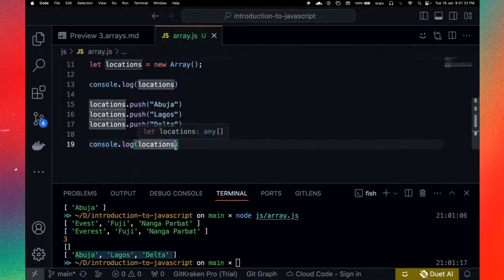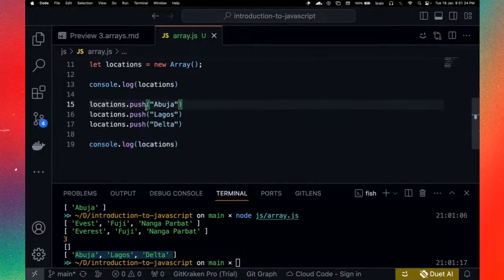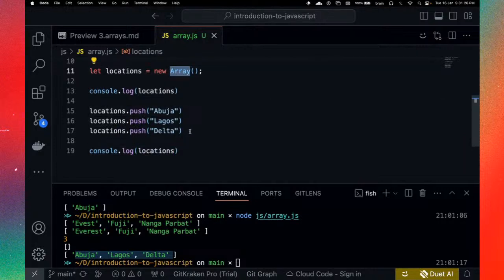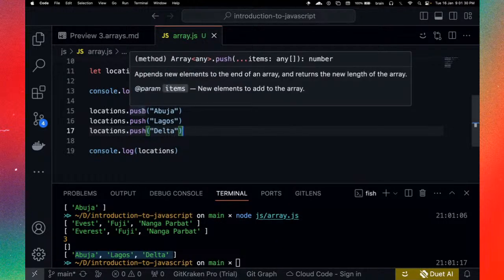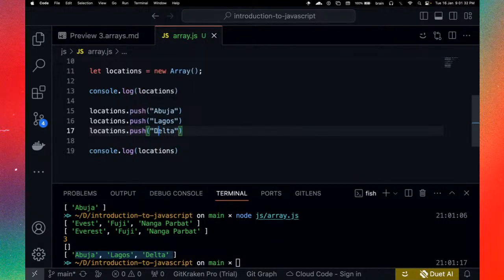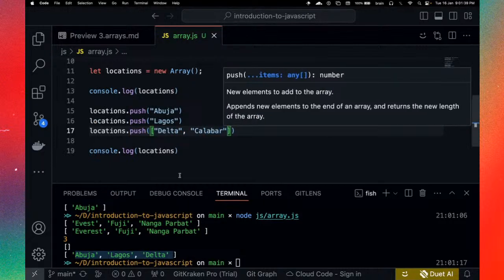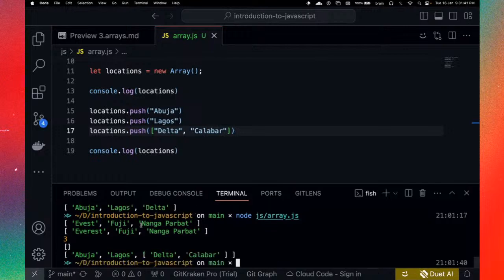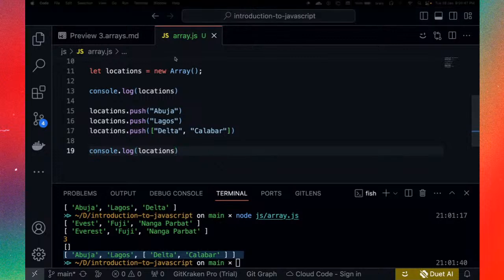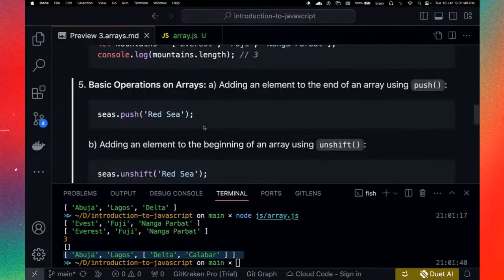Remember, you can also add even objects, numbers, and other types of items into your array. So we can choose to add an object, we can choose to add even sub arrays if that is what you want to do. You can add a sub array into your array, Delta, and we can have maybe Calabar. Let's save that. Let's run it. Now you see we have a sub array right inside our parent array right here. So that is basically how to push items into your array.